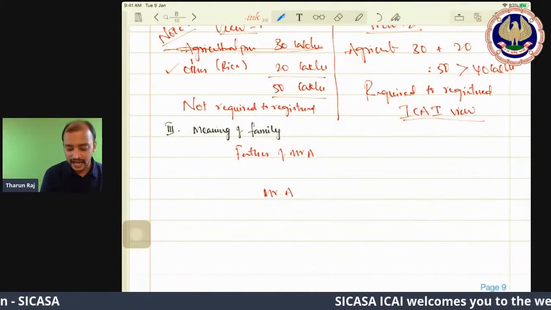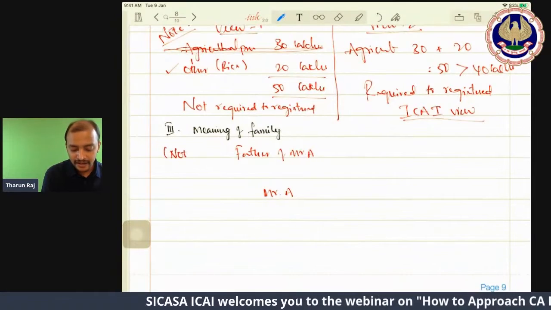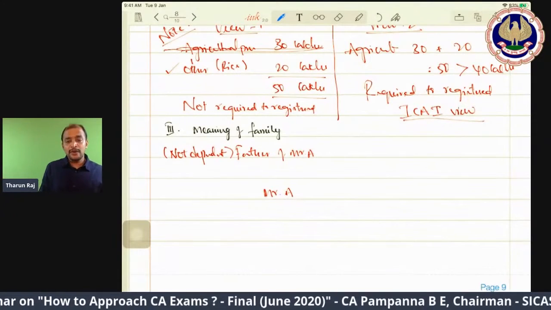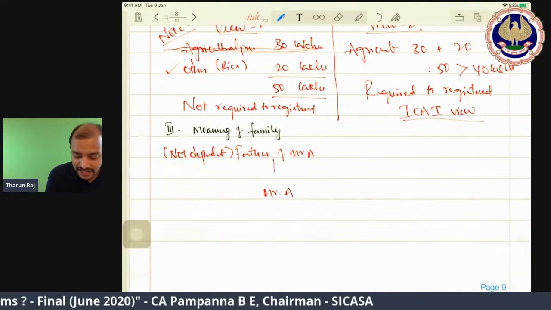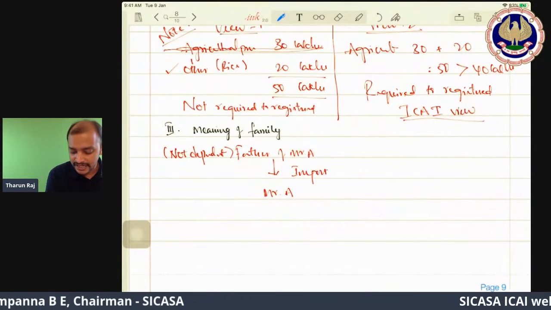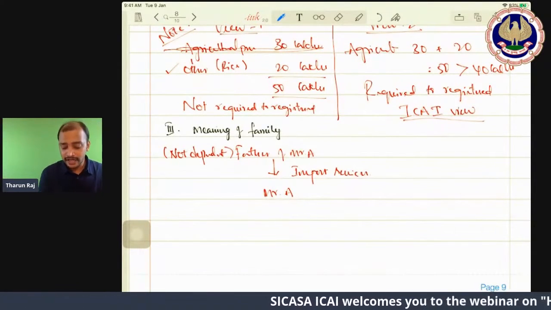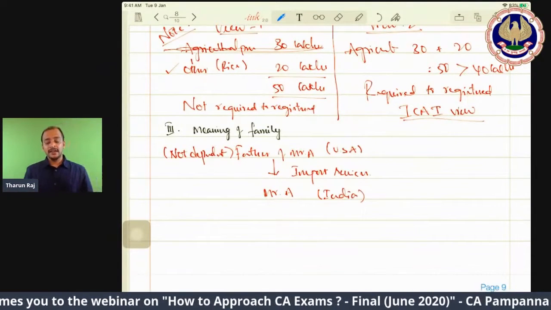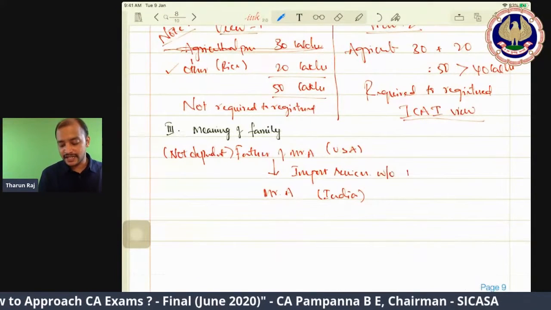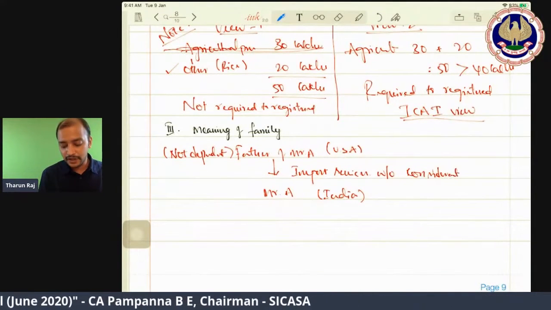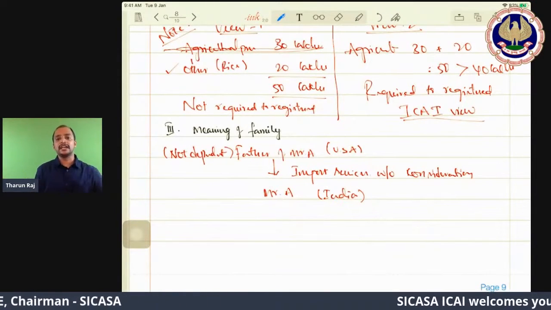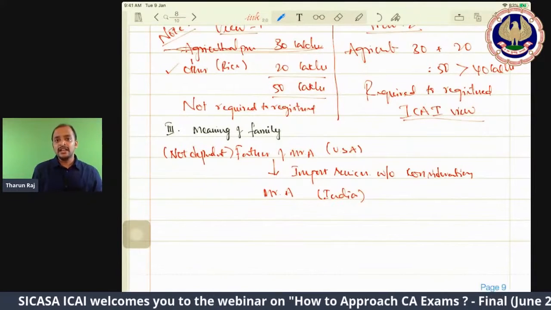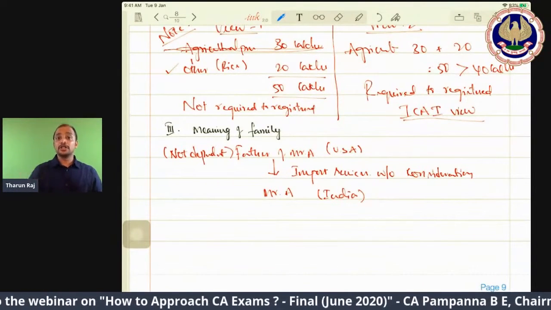So now, the father of Mr. A is not dependent. Now, Mr. A is importing some services from his father, who is located in the USA, and Mr. A is located in India. The import of services is made without any consideration. Will it become supply? As per Section 7(1)(a), if there is any import of service from a related person, it will become supply, even though without consideration.